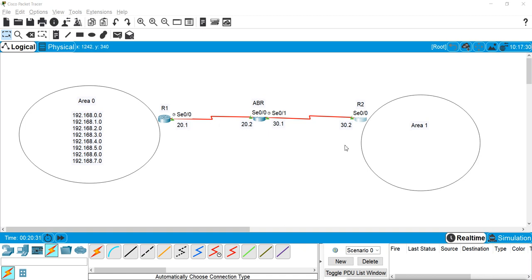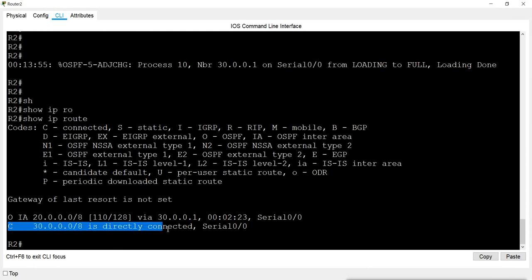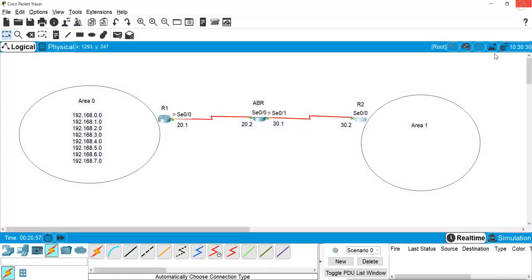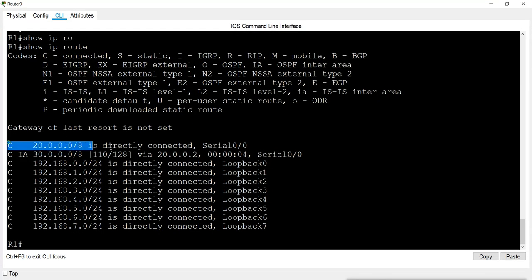When we see the routing table of router 2, network 30 is directly connected, and network 20 is coming from OSPF. We can see it is O, and it is coming as IA. IA means inter area OSPF, which means this information is coming from another area. Same when you see router 1: network 20 is connected, and network 30 is coming from OSPF from another area, inter area.